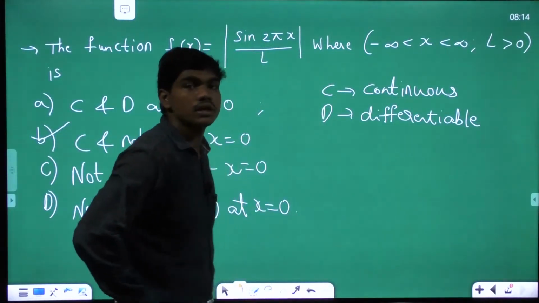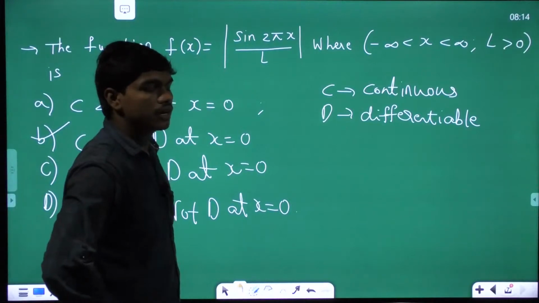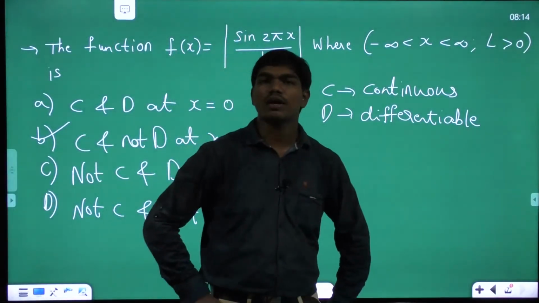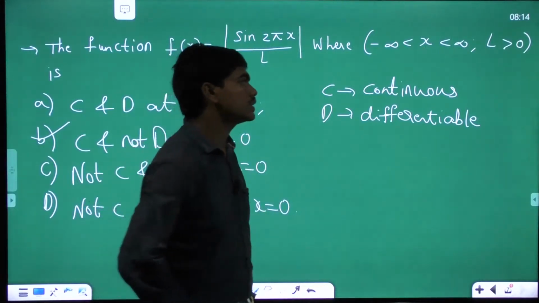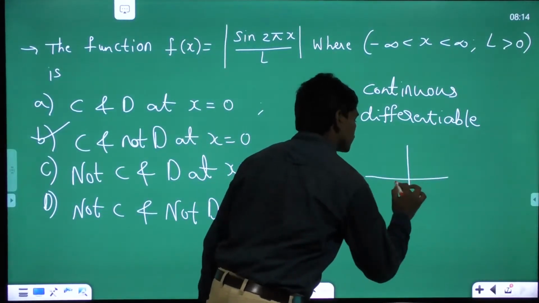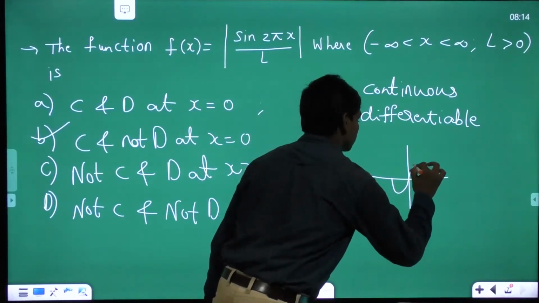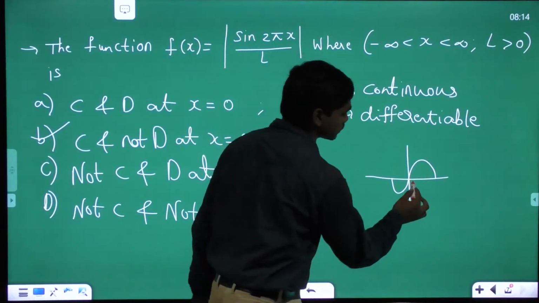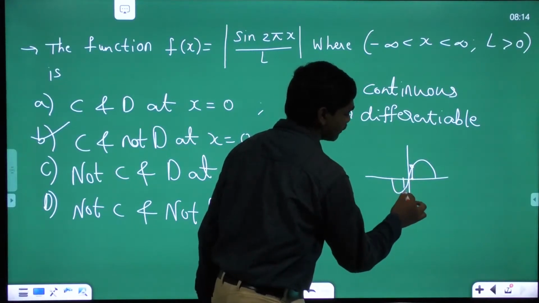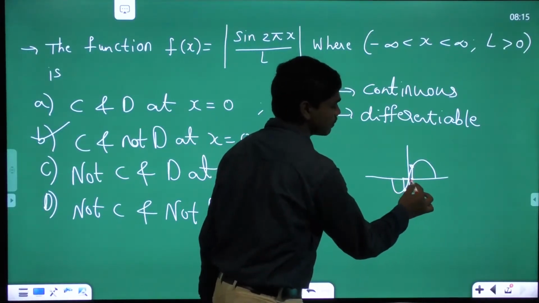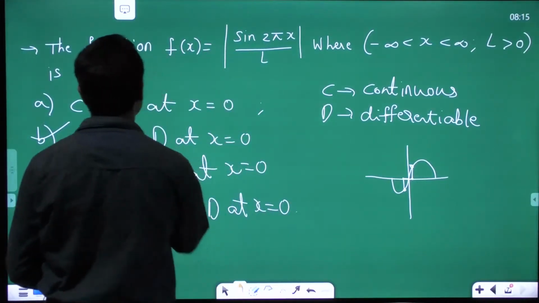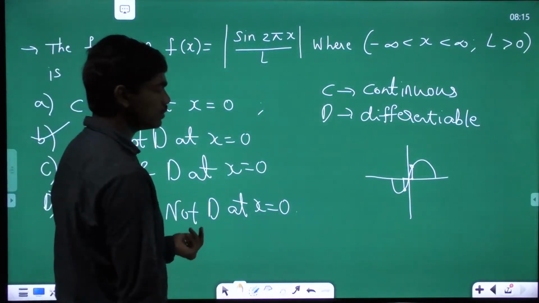Okay, yeah, fine, good. So see clearly this particular question. You know that mod x is x when x is greater than 0, and mod x is minus x when x is less than 0. Similarly, the case with here. If you see the sin x graph, sin x looks something like this. Correct? Means in the right neighborhood, whatever positive value you have, same value you will be having negative in the same neighborhood to the left of this, correct? So same logic as for mod x: continuous and not differentiable at x is equal to 0.